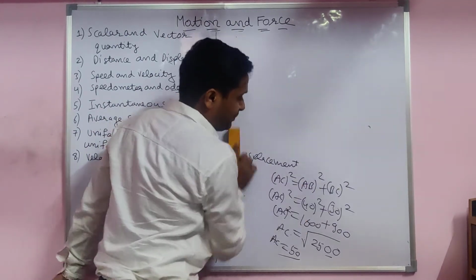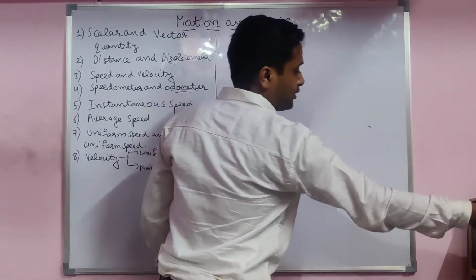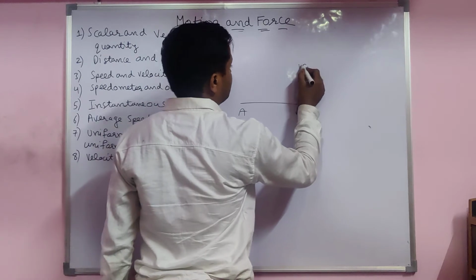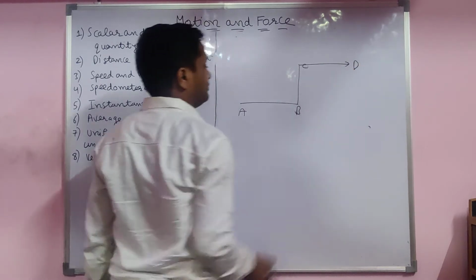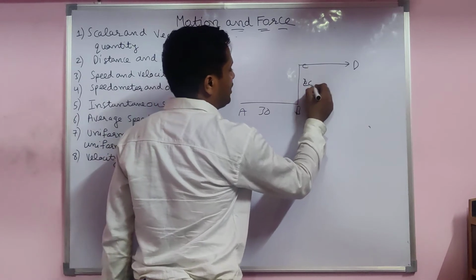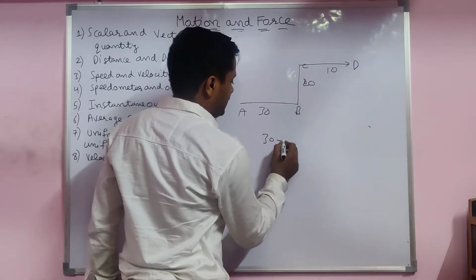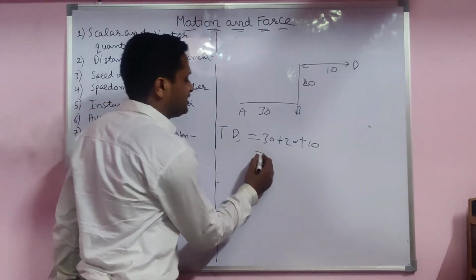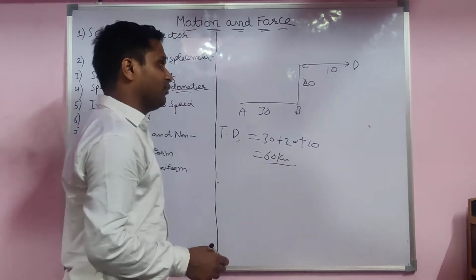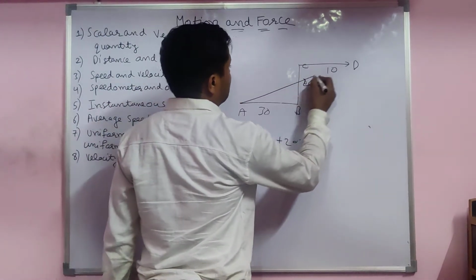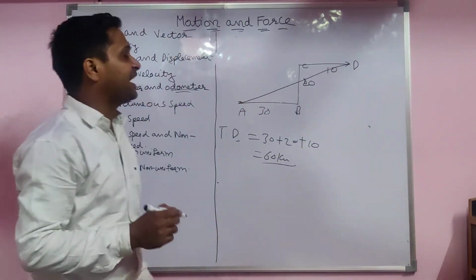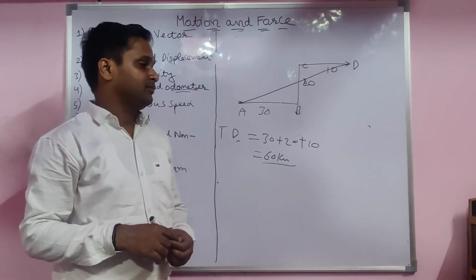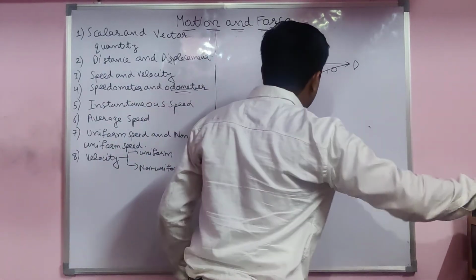Now we have to discuss another example of distance and displacement. For example, one body moved from A to B, then B to C, then C to D. This was 30 kilometer, 20 kilometer, 10 kilometer. So 30 plus 20 plus 10, total distance, the answer is 60 kilometer. If you want to find the displacement, the shortest path directly from here to here, you measure with a scale very easily, directly. So this is the displacement, AD. This is another method to find the displacement and distance.